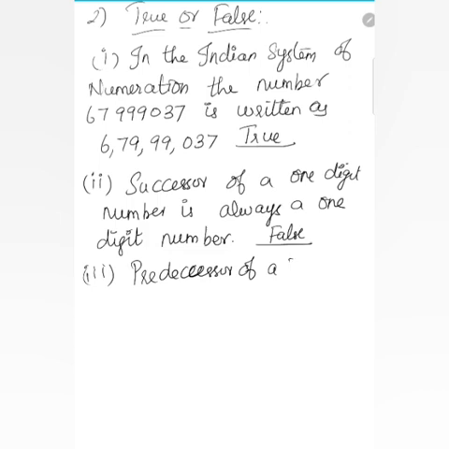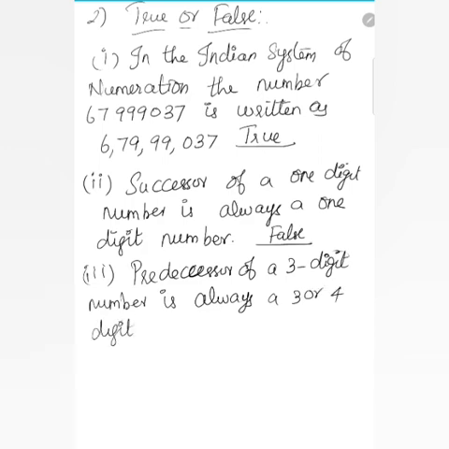The third one: the predecessor of a 3-digit number is always a 3 or 4-digit number. This one is also definitely false. The predecessor of a 3-digit number is always a 3 or 4-digit number, no, it's not like that. So that one is false.